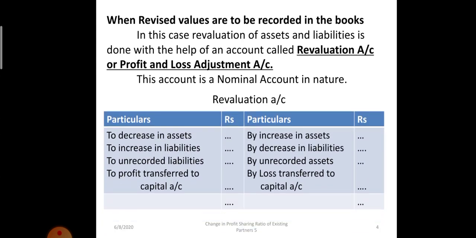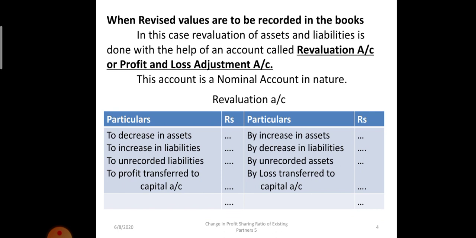When the asset's value is decreasing, it will be recorded on the debit side of revaluation account. In the same manner, if the value of an asset is increasing, it will be credited to revaluation account. In case of liabilities, decrease in liability is a gain, so it will be credited to revaluation account, and increase in liabilities is a loss, so it will be recorded on the debit side of revaluation account.